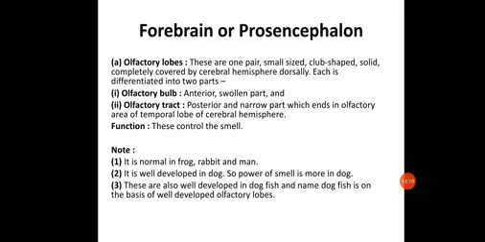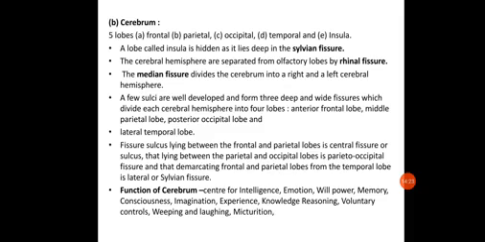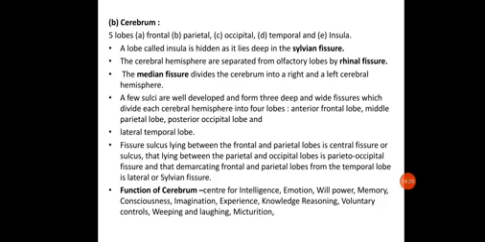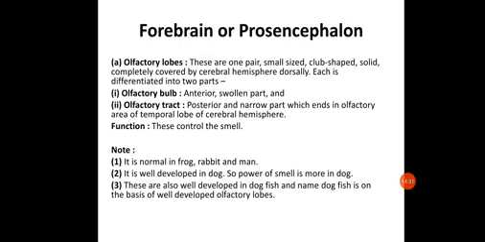The olfactory bulb is the anterior swollen part, bulbous in nature. The second is the olfactory tract, the posterior part of this olfactory lobe.